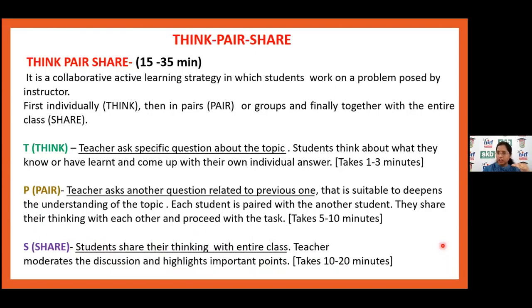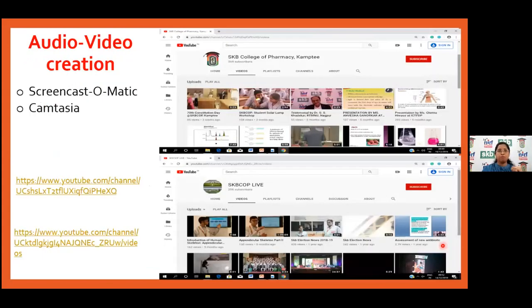During the sharing part, although the students may be slow learners, they gain the confidence to share their knowledge with everybody. And when they share it with all, it ultimately goes to the whole class. So this is the think, pair, share activity where you can involve all the students in your learning process. This is really helpful to increase the confidence of students and their learning capability.